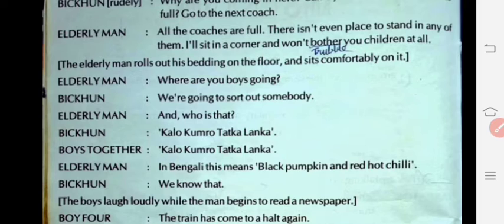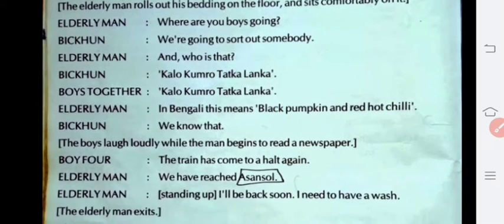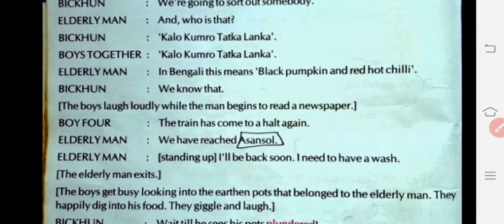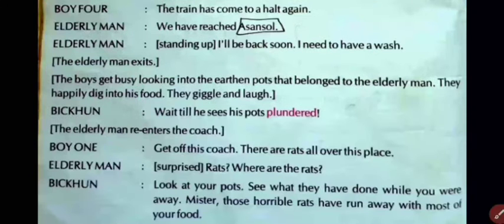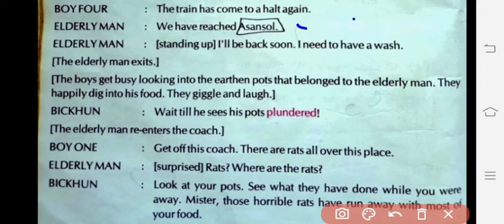Now what happened? Bhikkhun says, we know that. So rudely he replied to the elderly man, we know that. What does it mean in Bengali? That is black pumpkin and red hot chili. The boys laugh loudly while the man begins to read a newspaper. Boy 4 says the train has come to a halt again. Elderly man says, we have reached Asansol. That is the new station. The next station is Asansol.